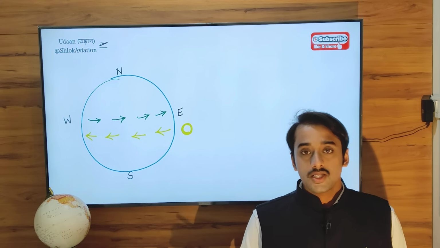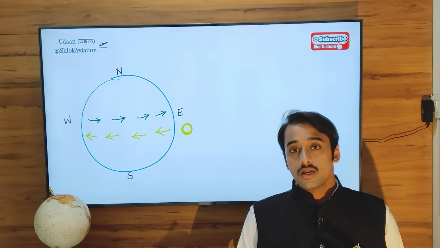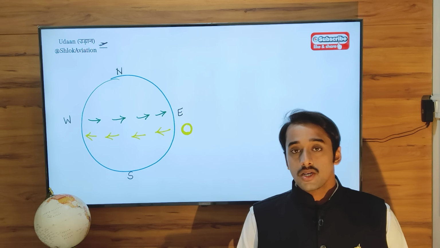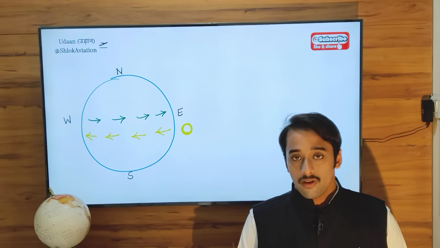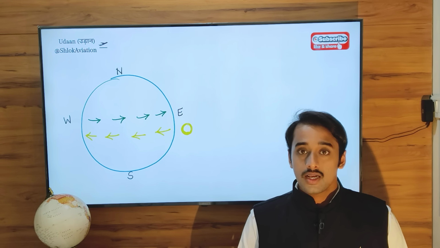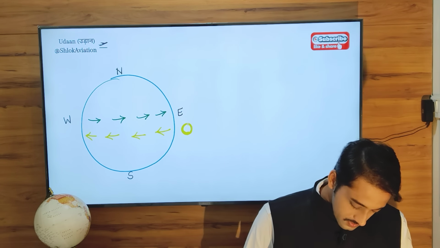The sun doesn't move. The sun is fixed in the solar system. It is the earth that moves. And therefore it appears to us that the sun is moving from east to west, whereas in reality the sun is fixed in the solar system, at a fixed position.